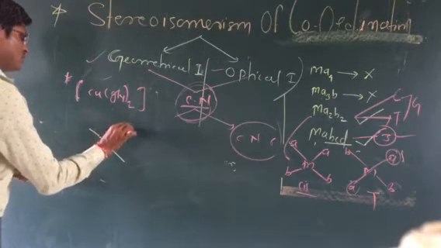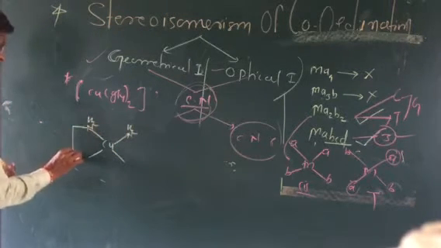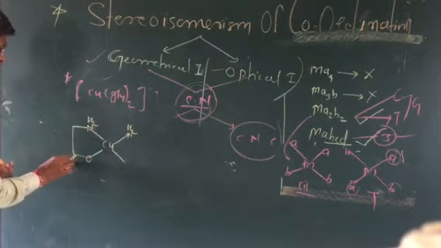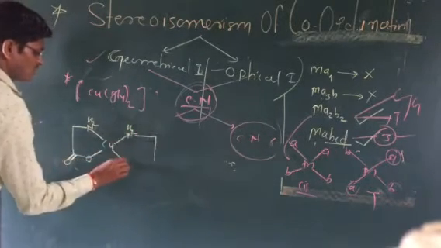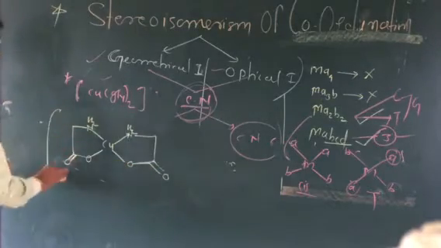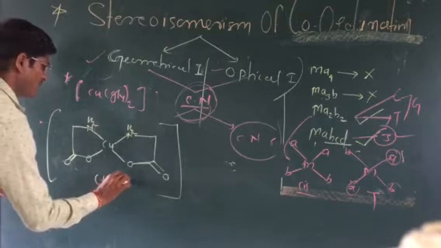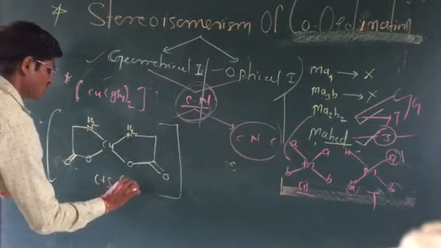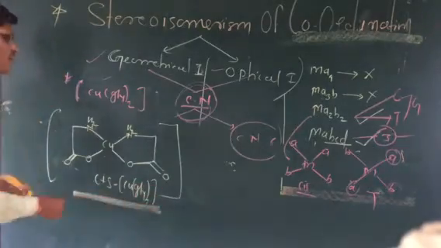Here is NH2, and here is NH2, with the oxygen atoms and C double bond O. This is the cis copper glycinate.